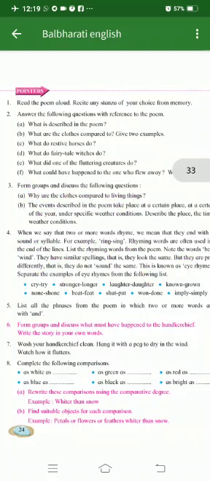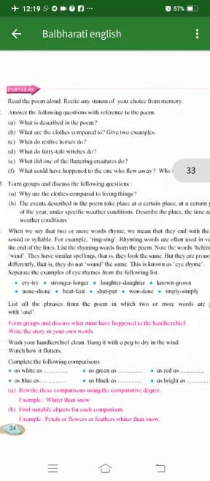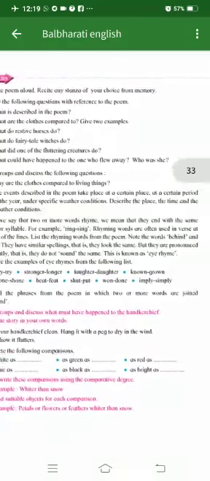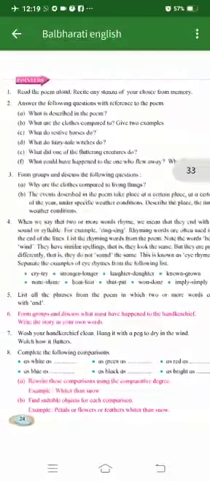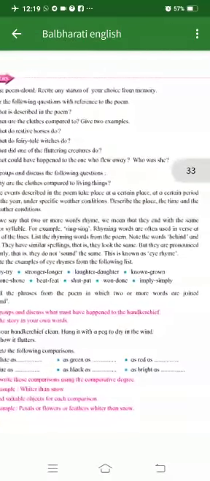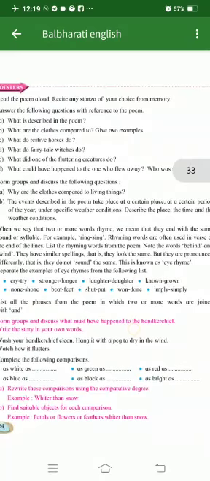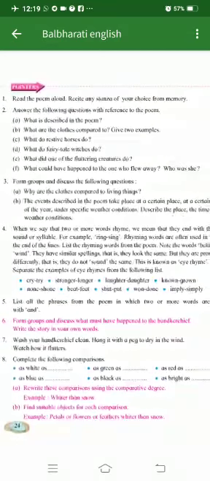Now we'll come to question number 4. When we say that two or more words rhyme, we mean that they end with the same sound or syllable. For example, ring, sing. Rhyming words are often used at the end of the lines. Here we have to list the rhyming words from the poem, not the words like wind and wind. They have similar spelling, that is, they look the same, but they are pronounced differently. That is, they do not sound the same. This is known as an eye rhyme. Means they look the same, they seem the same, but they are pronounced differently. They are eye rhymes. We have to separate eye rhymes from this list.